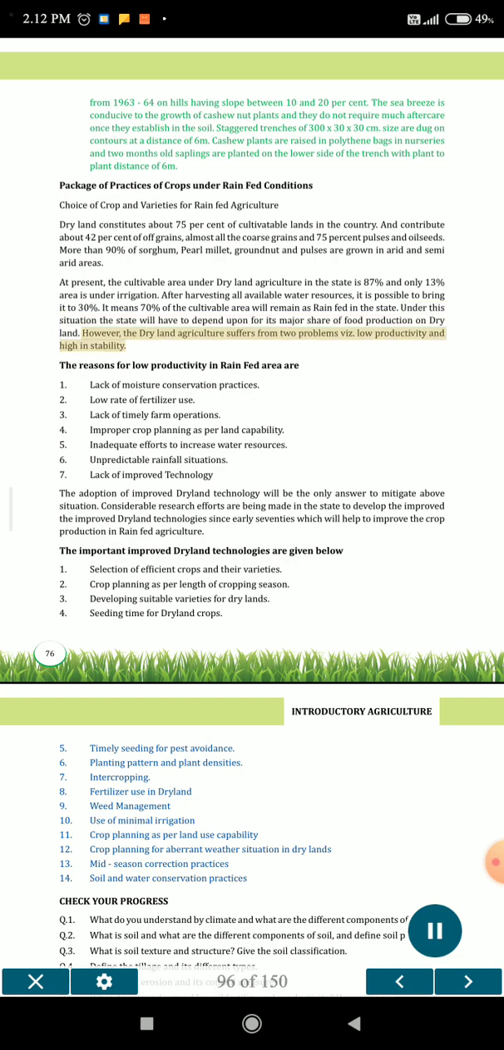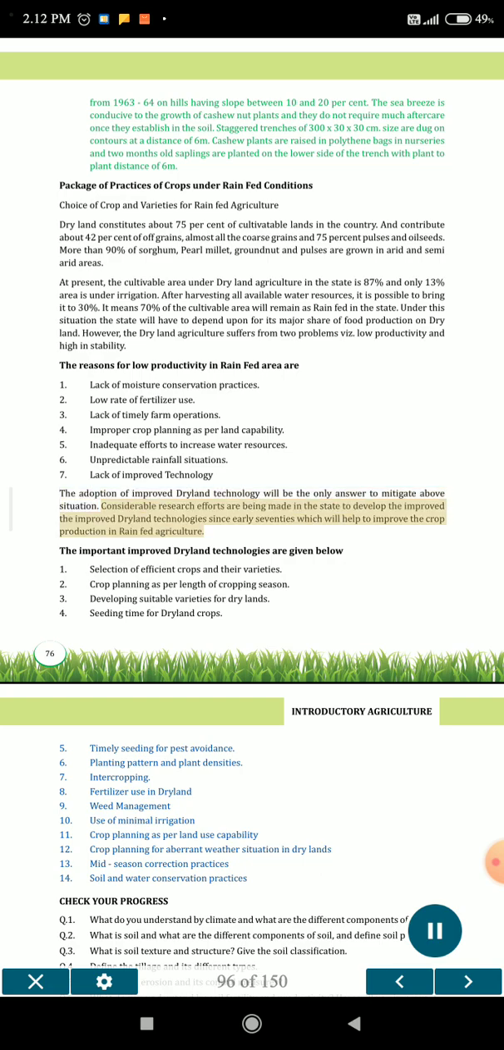However, the dry land agriculture suffers from two problems, viz., low productivity and high instability. The reasons for low productivity in rain-fed area are: 1. Lack of moisture conservation practices. 2. Low rate of fertilizer use. 3. Lack of timely farm operations. 4. Improper crop planning as per land capability. 5. Inadequate efforts to increase water resources. 6. Unpredictable rainfall situations. 7. Lack of improved technology. The adoption of improved dryland technology will be the only answer to mitigate above situation.